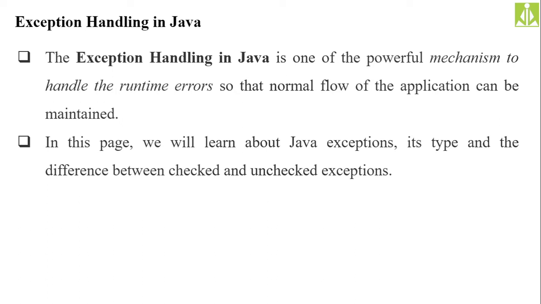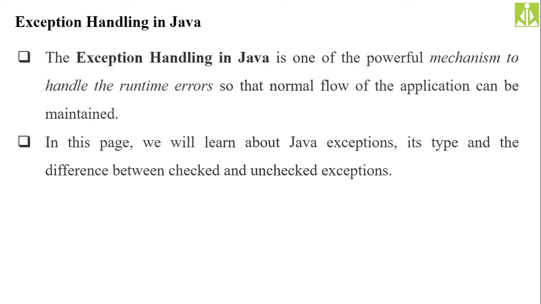We don't know what type of hardware our application is going to run on. So maybe hardware issues, maybe other types of input issues. So in order to avoid all those things, we need to go for the exception handling mechanism.